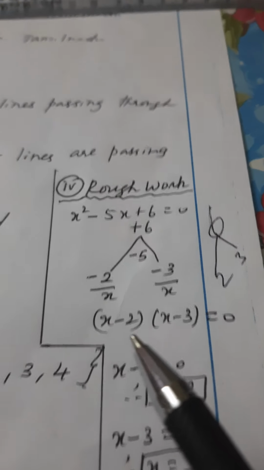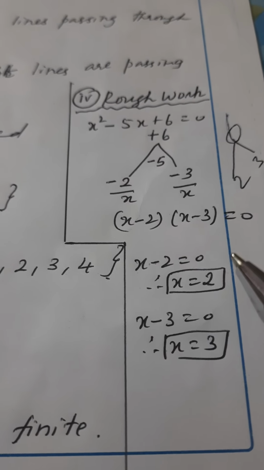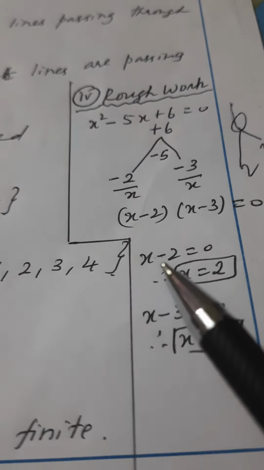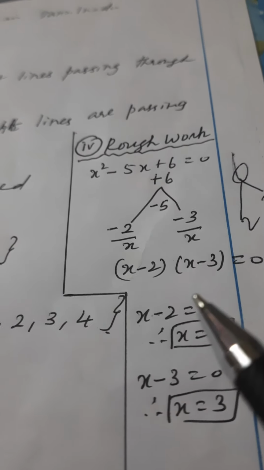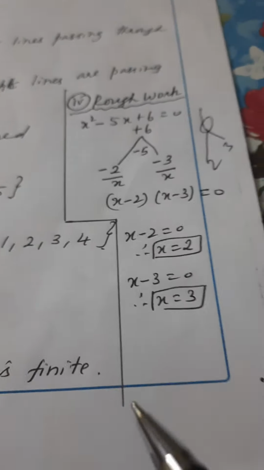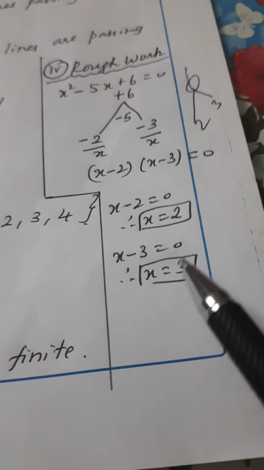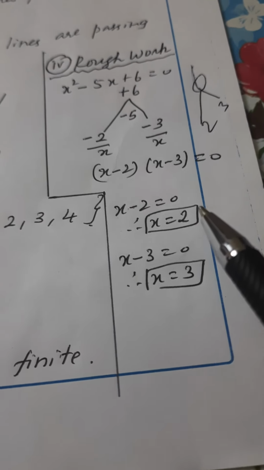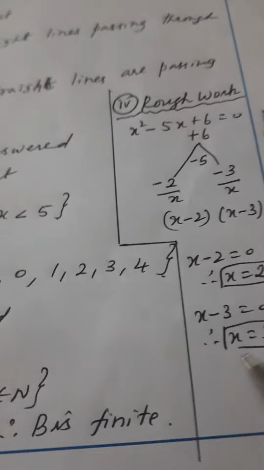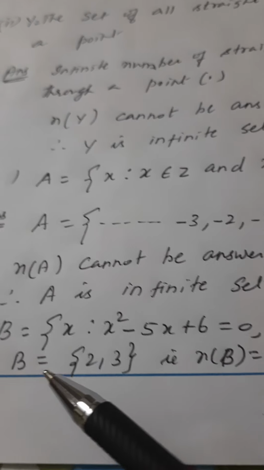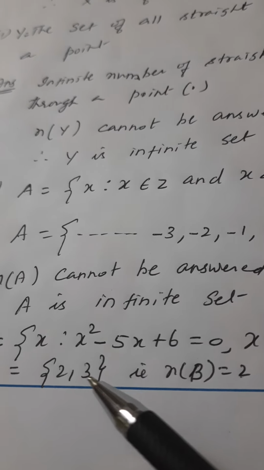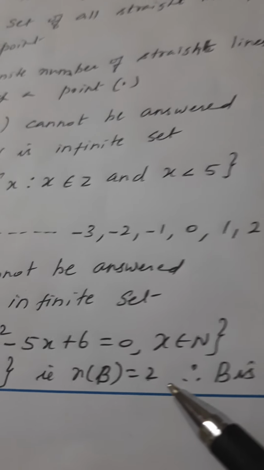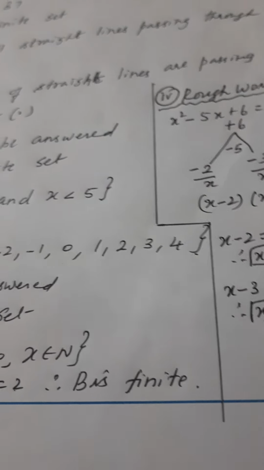Take the first factor, x minus 2 is equal to 0. Therefore, x is equal to, when minus 2 goes this side, plus 2. So 0, no value, leave it. Second factor is x minus 3 is equal to 0. X is equal to plus 3. So both the answers are natural numbers. So we have written B answers are 2, 3. So what is the cardinal number? N of B is equal to 2. Therefore, B is a finite set.